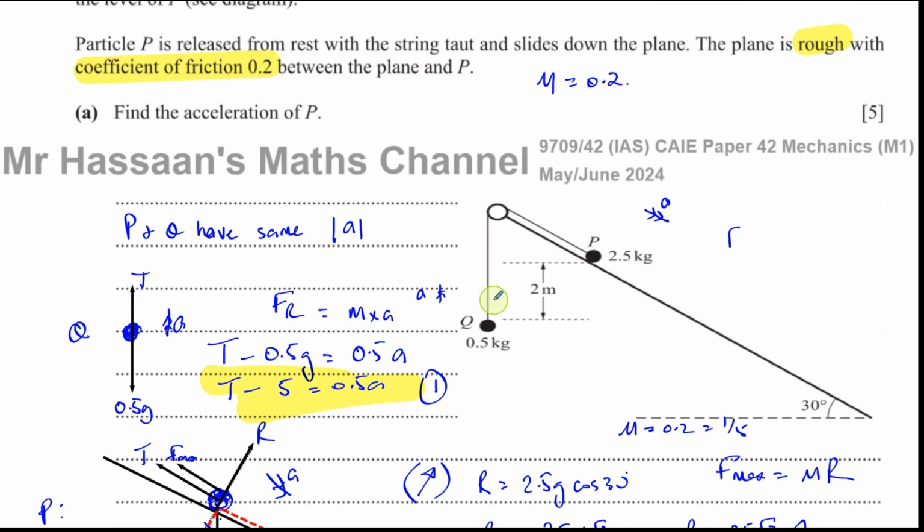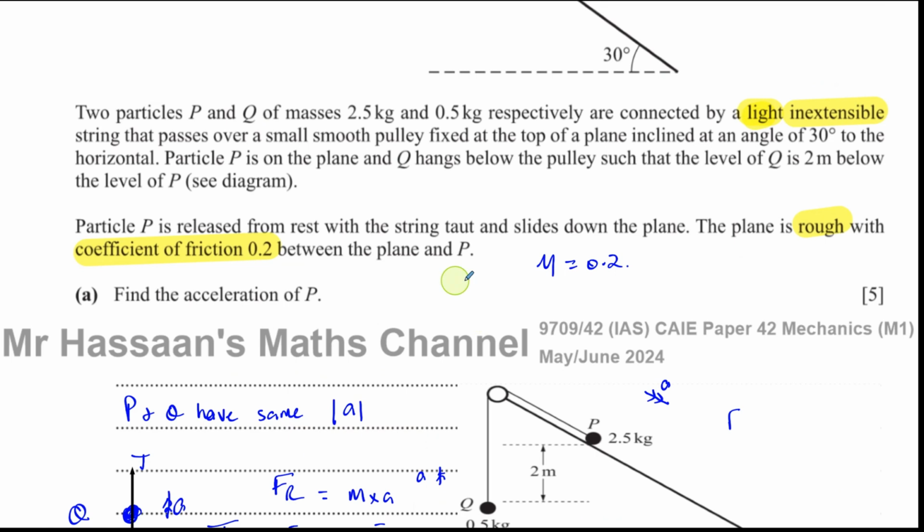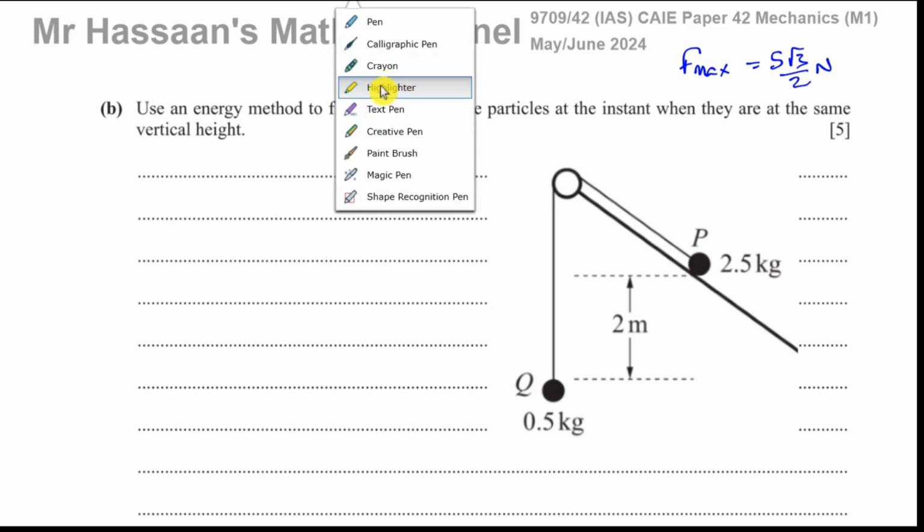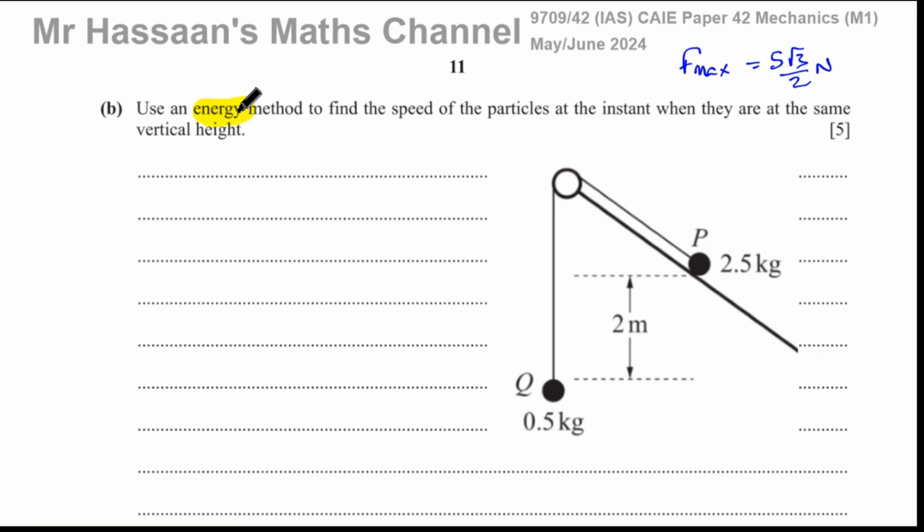All right. So now we're going to do part B. Question 7, part B. And here we're told to use an energy method to find the speed of the particles at the instant when they are at the same vertical height. So now we've got to use kinetic energy, potential energy, and work done against friction and these kinds of things in order to solve this problem.